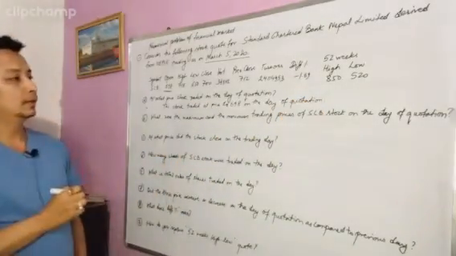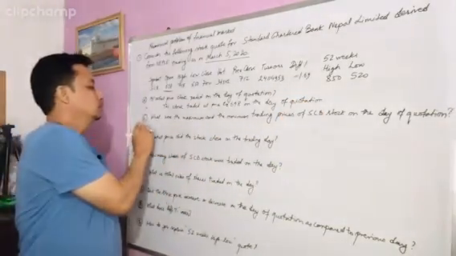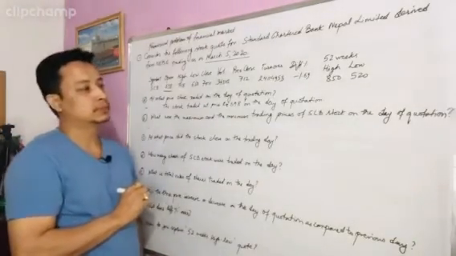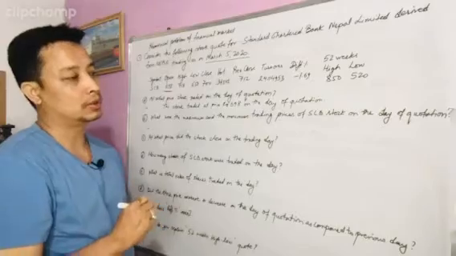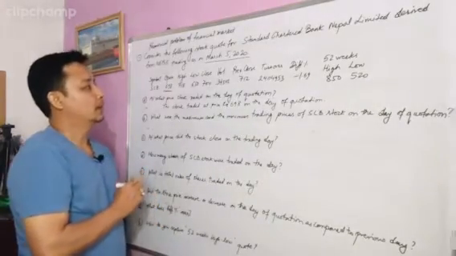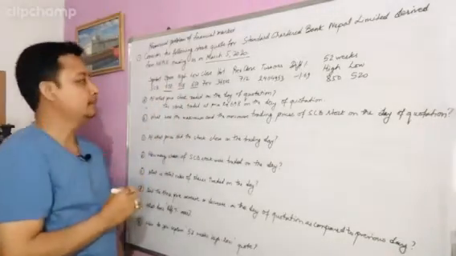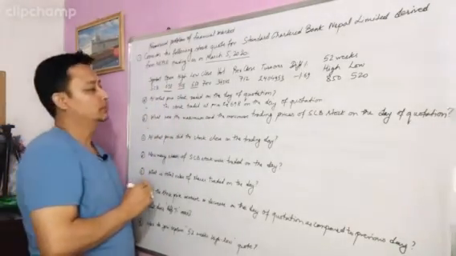Now the next question: what were the maximum and the minimum trading prices of SCB stock on the day of quotation? You can see here high and low. High means maximum and low means minimum.